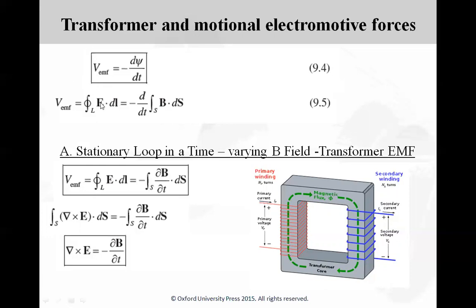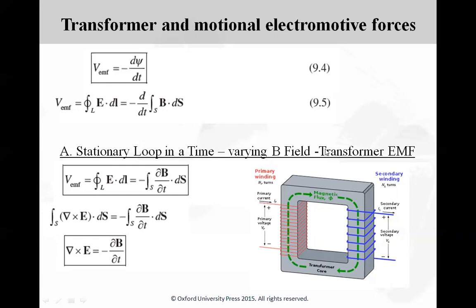Let us consider the V_EMF expression. Since it is a voltage, it can be expressed as the integral over a closed path of E dot dl, and on the right hand side, in d by dt of psi, the psi can be expressed as the integral over a surface of B dot ds. Using these two basic expressions of Faraday's law, let us consider the first case, where a stationary loop is kept in a time varying magnetic field.